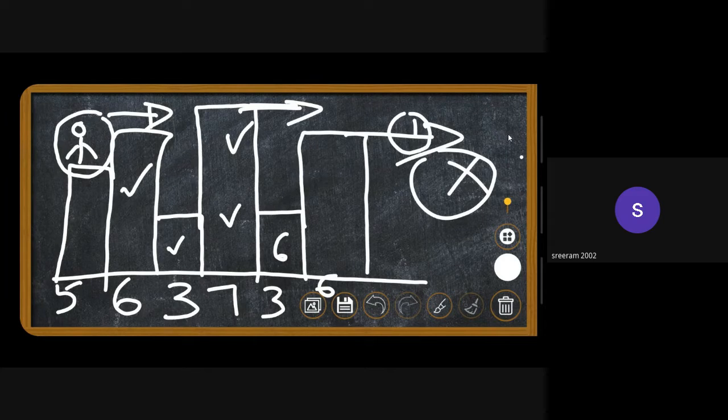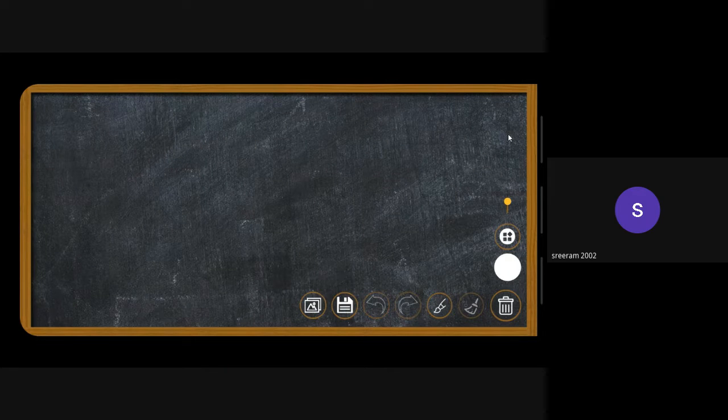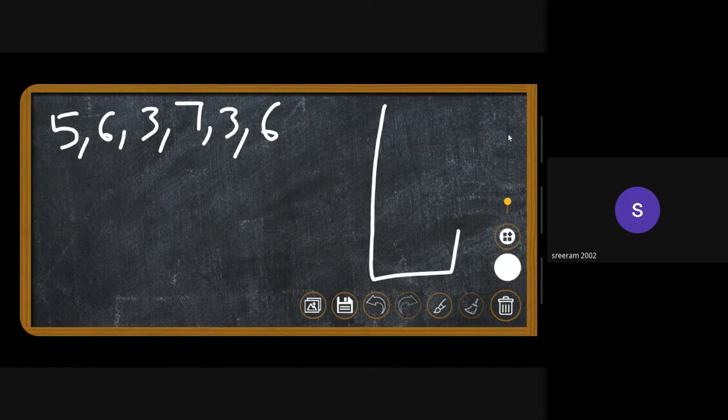So this intuition works here. So we'll see how we can implement this using a stack. I'll take the array, I'll have 5, 6, 3, 7, 3, 6, and then there is our stack. Initially the stack is empty. If the stack is empty, I'll be pushing the first element.